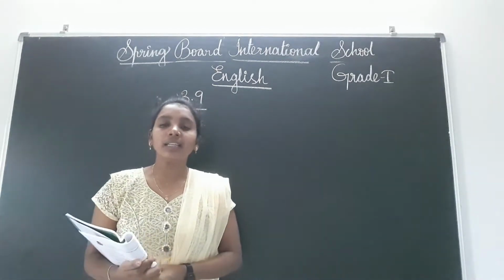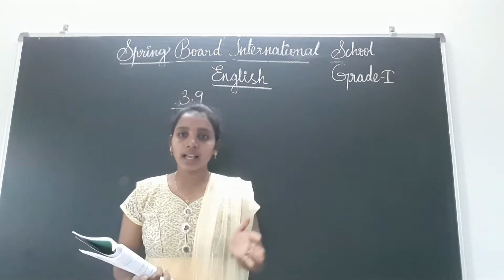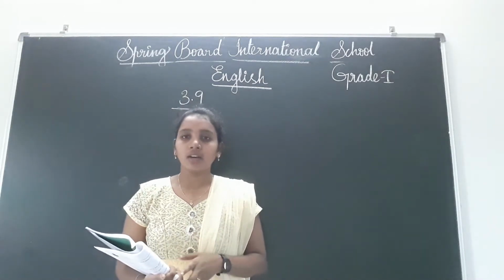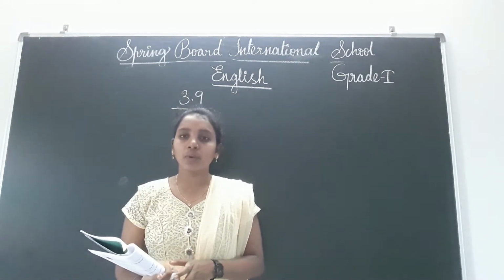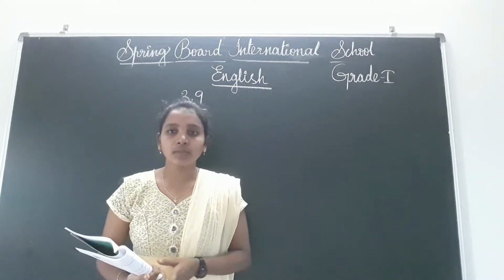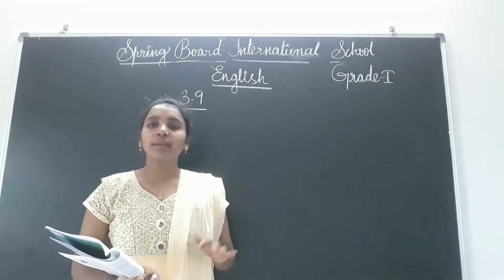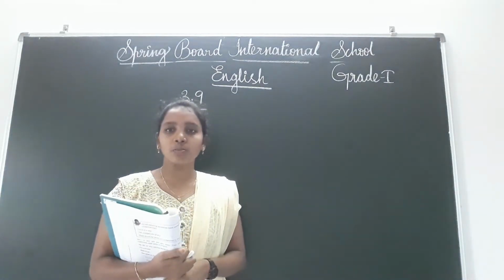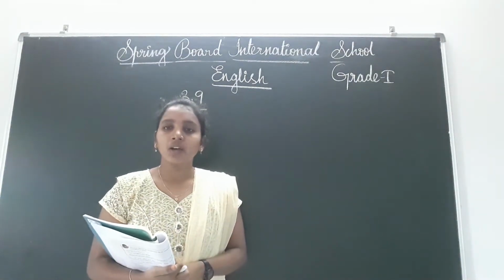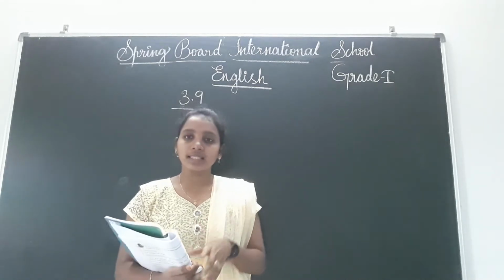See children, in your classroom some things will be there. Now you are not there in the class, but no problem, listen. In the classroom some objects will be there. What will the objects be? Board, table, chair, benches, books, bags, pencils. All these are the objects, things, right?